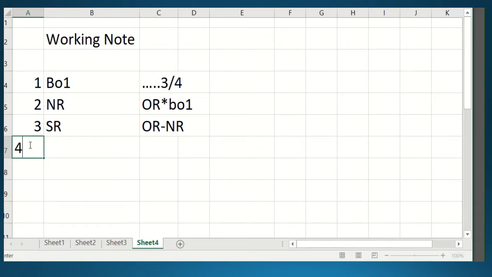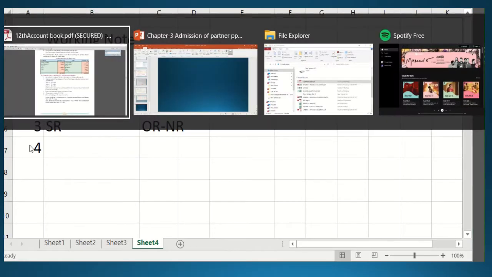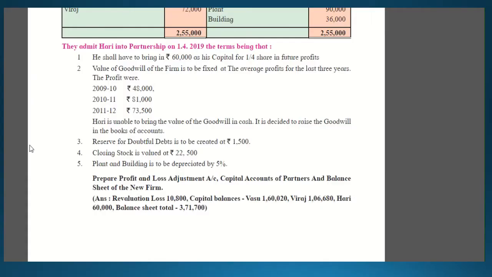After that, your fourth working note, students, should be like this. As you can see in the question, he shall bring in 60,000 as his capital for 1/4 share in future profit, and after that the value of goodwill of the firm is given. So the goodwill amount is not given directly. Then what you have to do, students? 3 years information is given, and they have asked us to calculate the goodwill. There are two methods of goodwill, average profit method and super profit method. So let's read the information, and we can apply either one method.